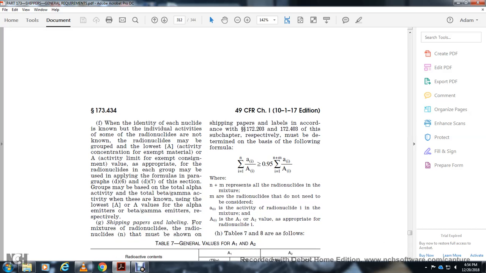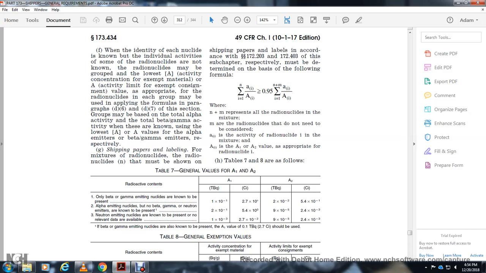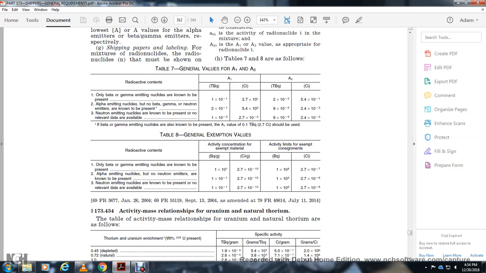Shipping paper and labeling of the mixture of radionuclides: the radionuclides must be shown on the shipping paper. The labels, in accordance with 173.403 and 173.203 of this chapter, must be determined on the basis of the following formula. 173.434.